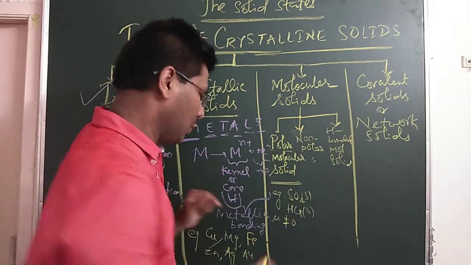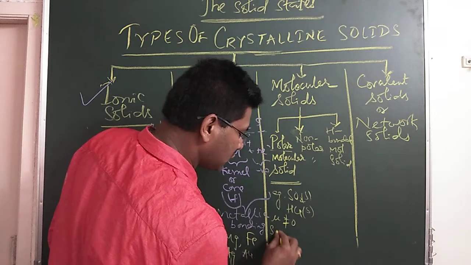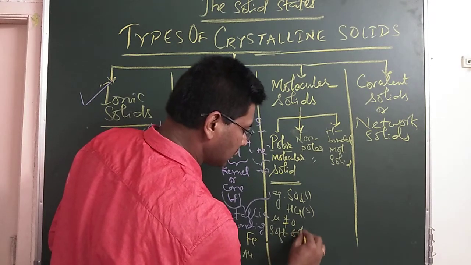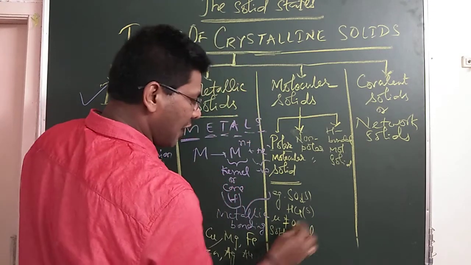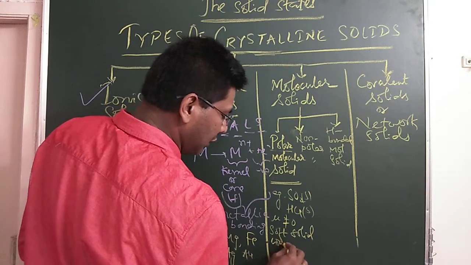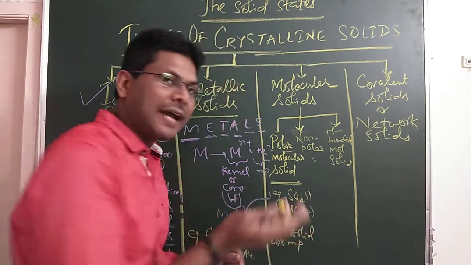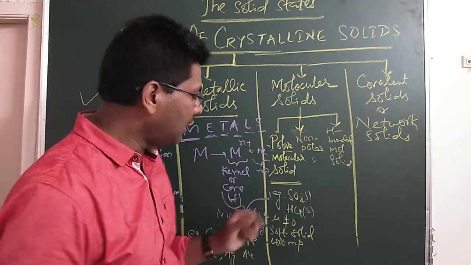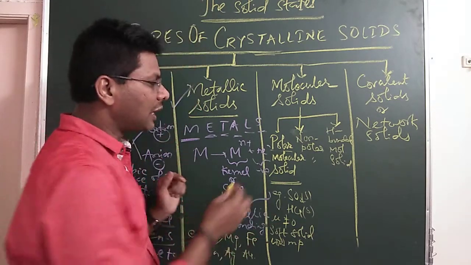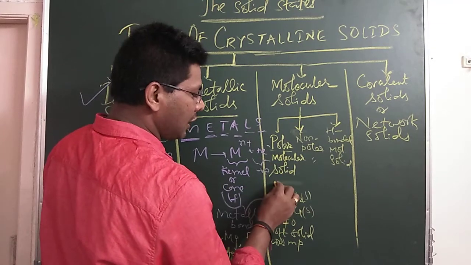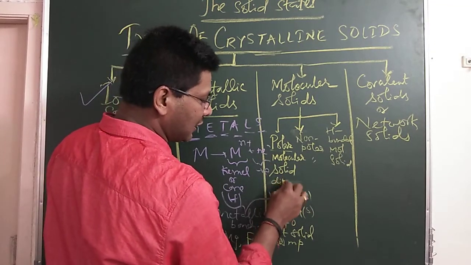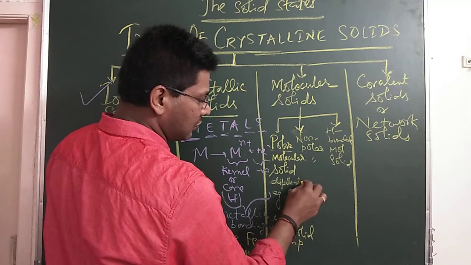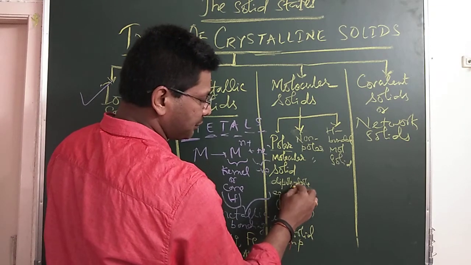as compared to non-polar. So these are soft solids, they have low melting point, but their melting point is higher than that of non-polar solid. They are insulators in solid state, and the force that is present in polar molecular solid is dipole interaction.